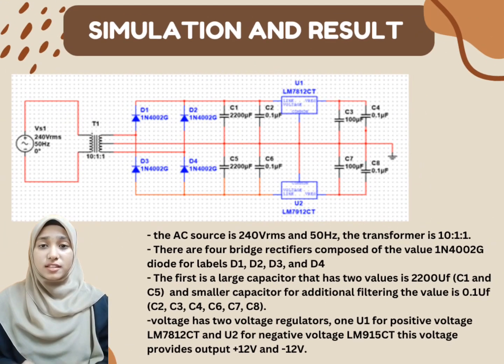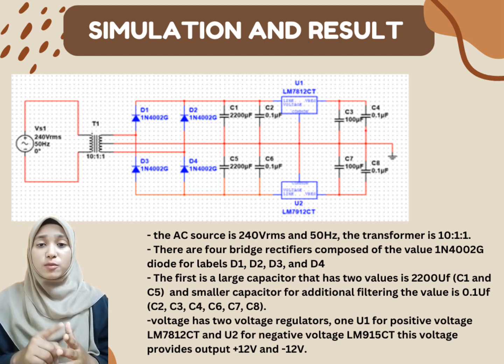Figure 1. In this circuit, we look from the left to the right component. The first component is the AC source, 240 volt RMS and 50 Hz. Next, the transformer component, 10 to 1 ratio. Next, the diodes, a bridge rectifier composed of 1N4002G diodes, labeled D1, D2, D3 and D4.